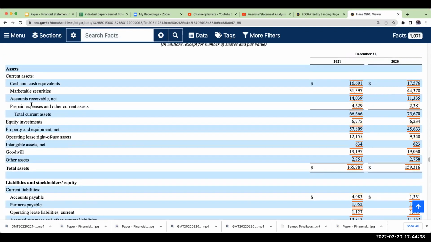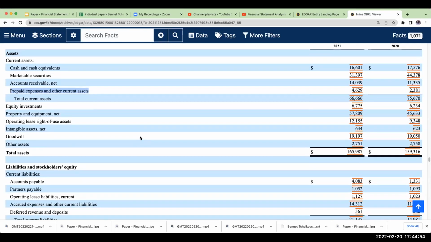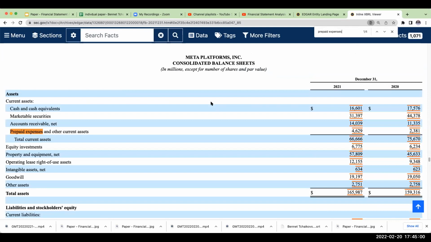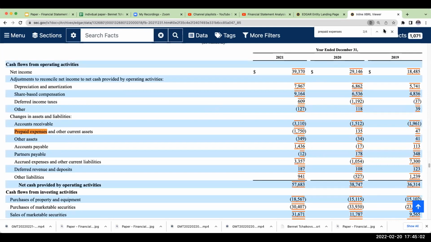So prepaid expenses and other current assets. This is about 4.6 billion. So what I want to do is see if in this dollar amount, there's a current portion of the operating lease right of use assets. So let's go ahead and see if we can find that. We'll go ahead and do a find. Prepaid expenses. Let's check this out.